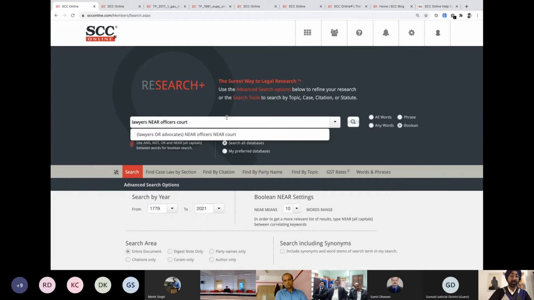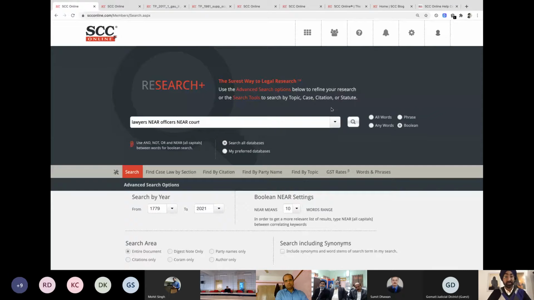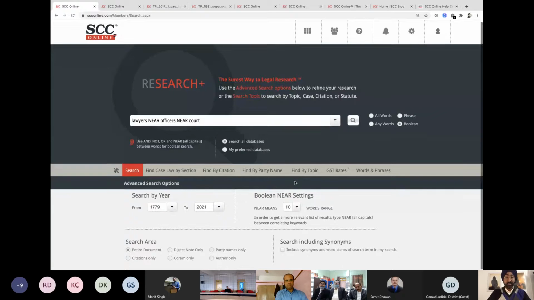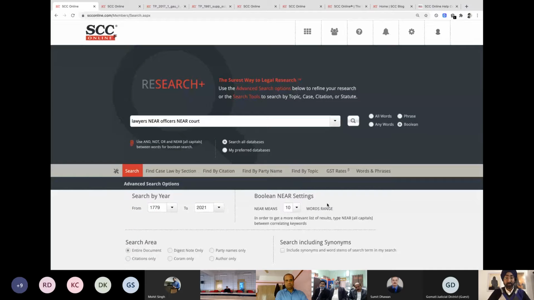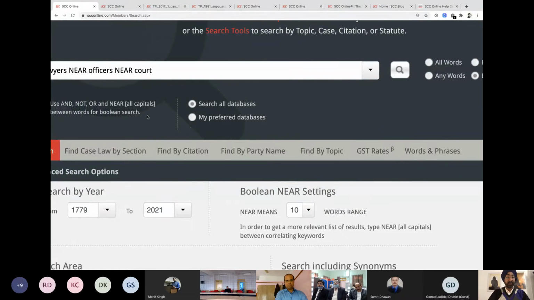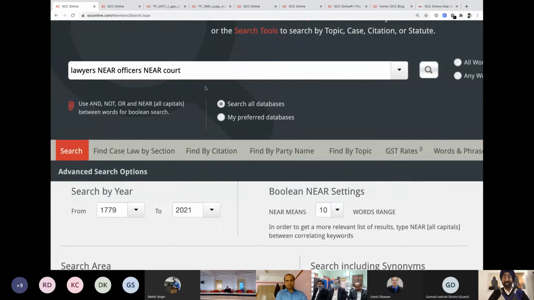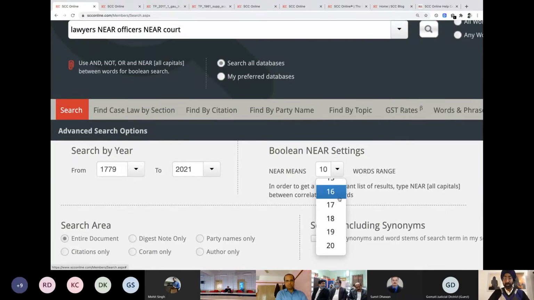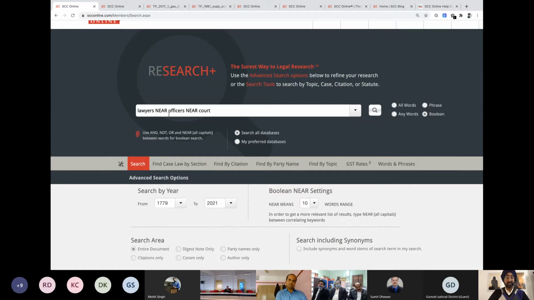So what I'm going to do is I'm going to write the word near. Find lawyers near officers near court. Search for three words. Now, what is near? Near, if you see this, it says near means 10 word range. So right now it will search for these three words within 10 words. I can increase it as well. If I wish to, I can make it 20 and so on, or I can decrease it as well. But I think for now, this is good enough. So now what I'm going to do is I'm going to search lawyers near officers near court, and start search.